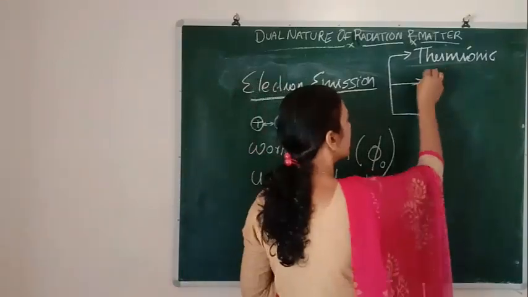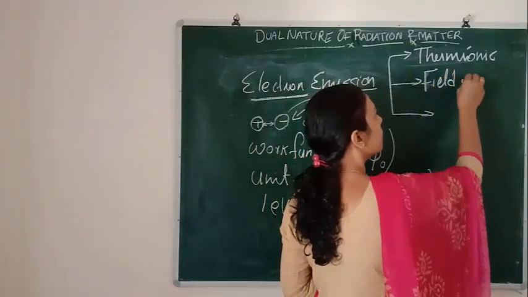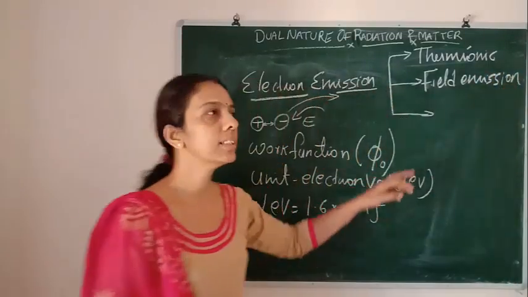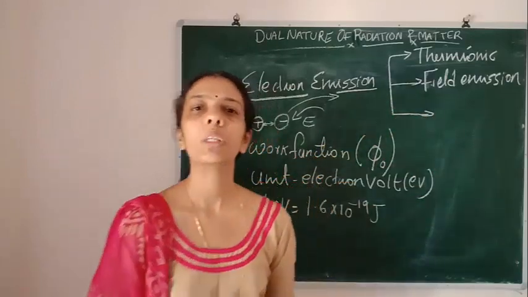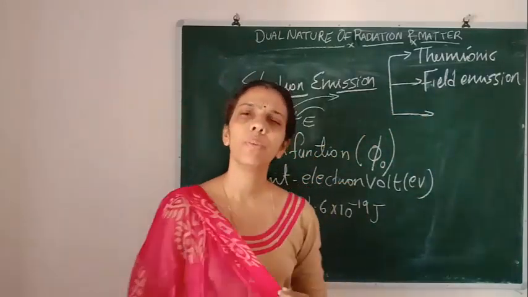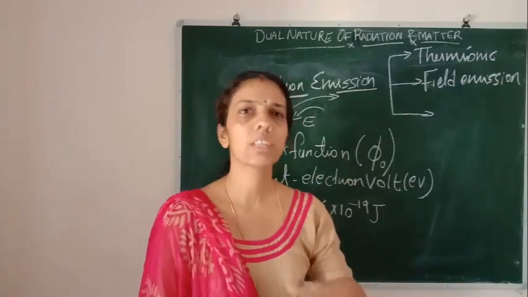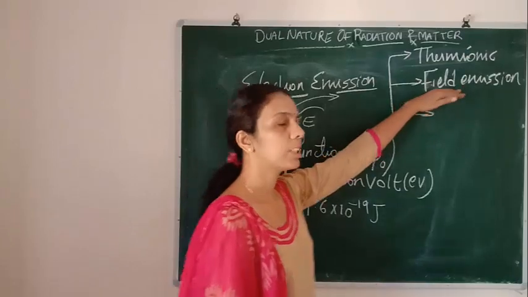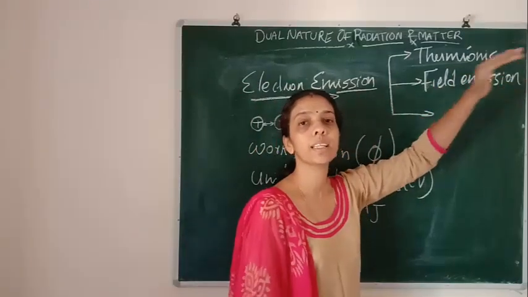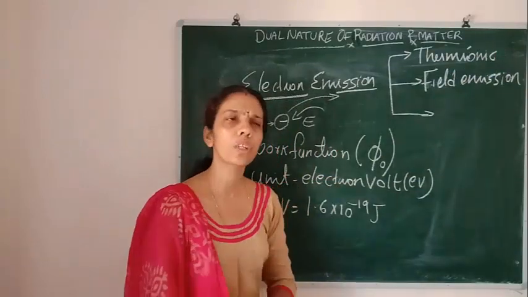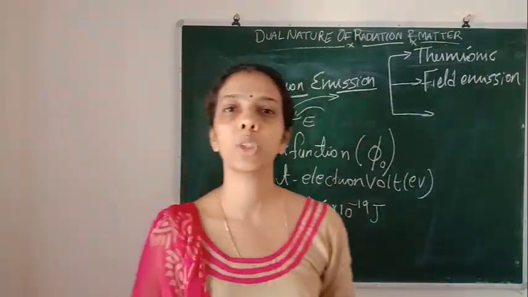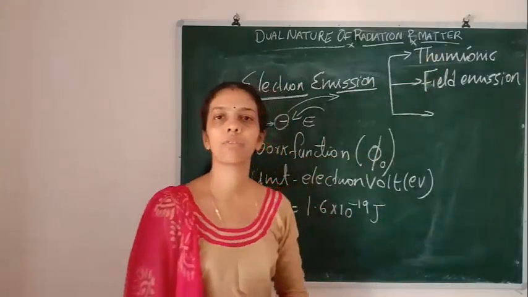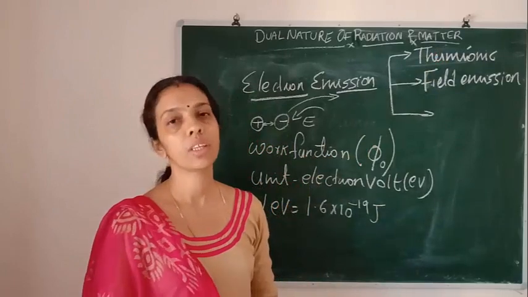The next one is field emission. So what is meant by field emission? If we give a high electric field to the system, to the metal surface, and electrons come out from the metal surface, then we can say it is field emission. If we provide an electric field to the system and electrons come out from the metal surface, we call it field emission.